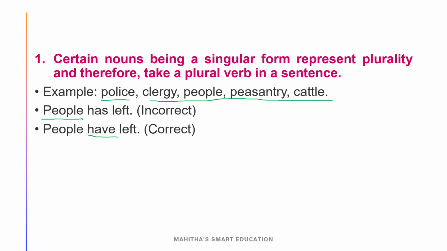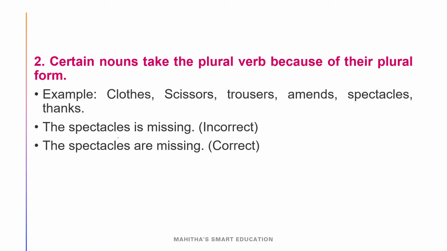People have left. And certain nouns, for example, we treat spectacles as single, but it takes the plural form of the helping verb. So see here, "the spectacles is missing". If the question is given like this, then it is absolutely wrong. "The spectacles are missing" is the correct sentence.